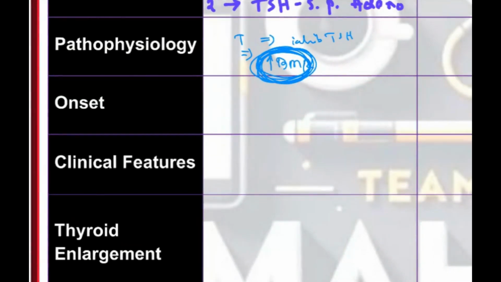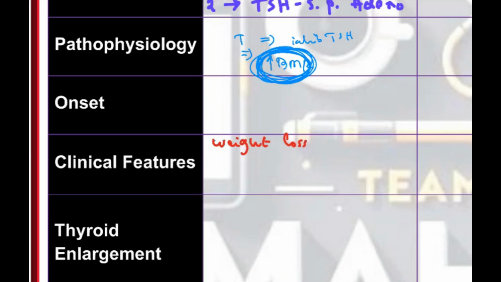More metabolism means, for example, if you eat a burger, it will be digested and utilized. If that metabolism is more, even after eating 10 burgers you will not gain weight. So the main feature of hyperthyroidism is weight loss.